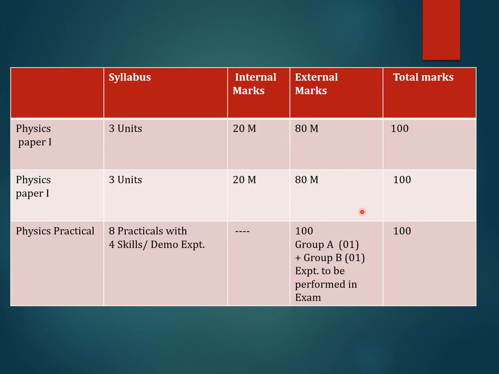The exam pattern: generally in physics paper 1 and physics paper 2 there are 3 units. Internal examination for the theory exam is 20 marks. For the external examination, the theory exam will be 80 marks. Total 100 marks for theory papers. And for the practical, generally in the journal we want to report 8 experiments, 8 practicals, and 4 skill or demo experiments. Similarly, for 100 marks of practical examination, we want to conduct one experiment from group A and one experiment from group B in the examination. Okay, and after journal and viva, we will evaluate it for 100 marks in the practical paper.